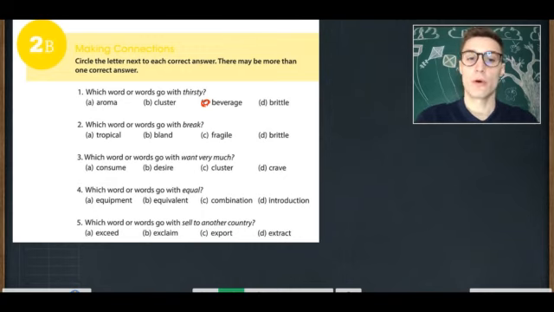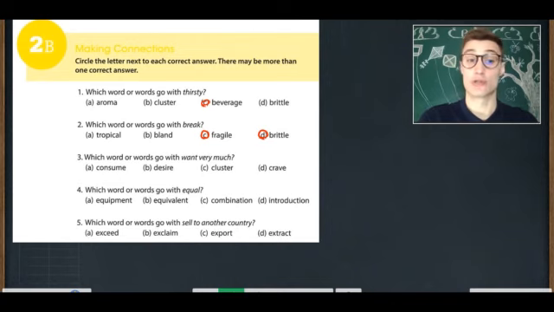2. Which word or words go with break? A, tropical, B, bland, C, fragile, D, brittle. Which word or words go with break? It's C, fragile, and D, brittle. Those two.